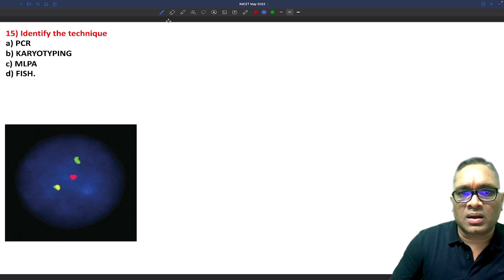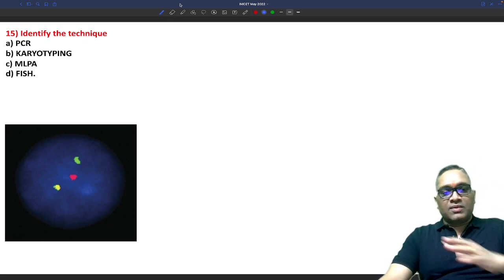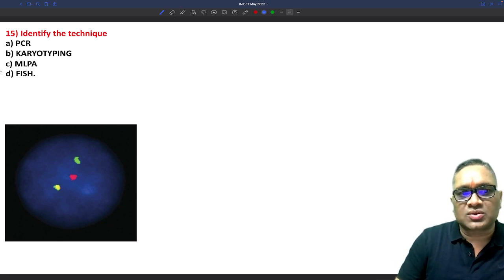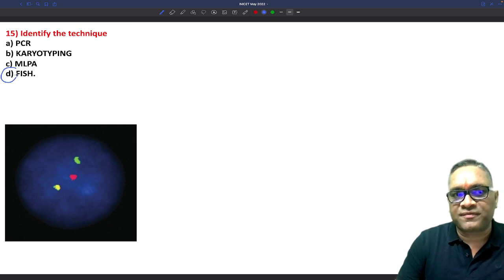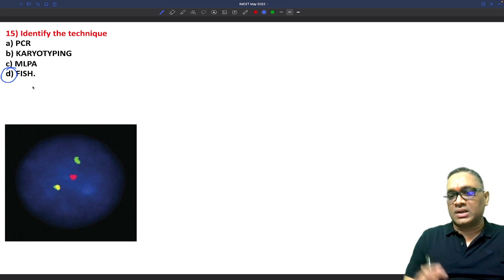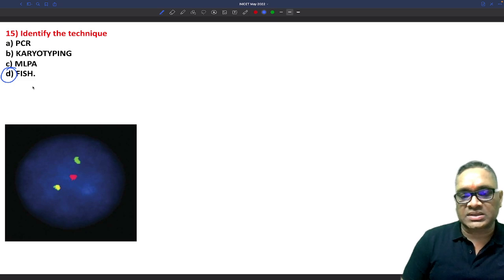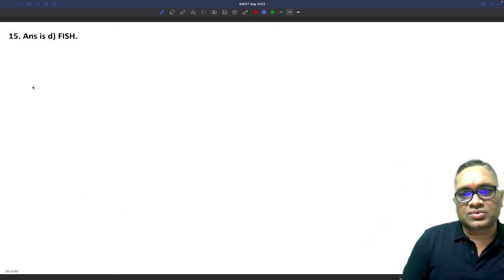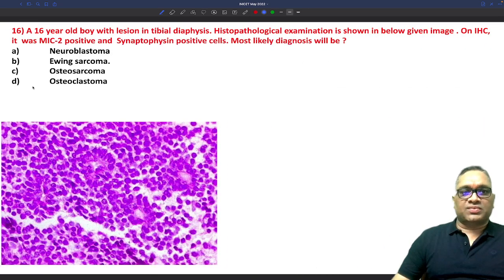Now this question, I have got two pieces of information. One key, what is this? If the question is like this, there is no doubt this is the FISH technique. But there was another question which I will discuss in question number 28. Probably that would have been an ideal question. I think AIIMS people will not be asking this kind of blunt and useless question. So I'm just coming to the next question.